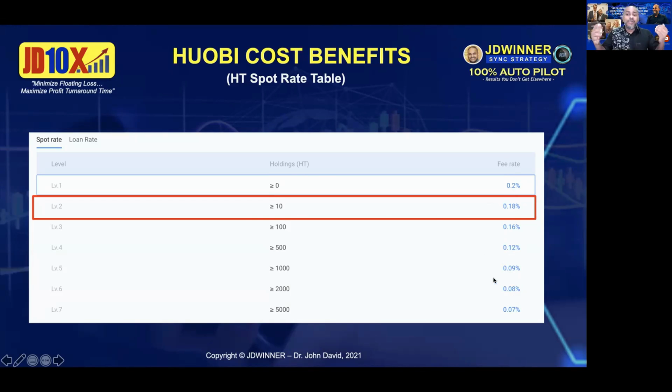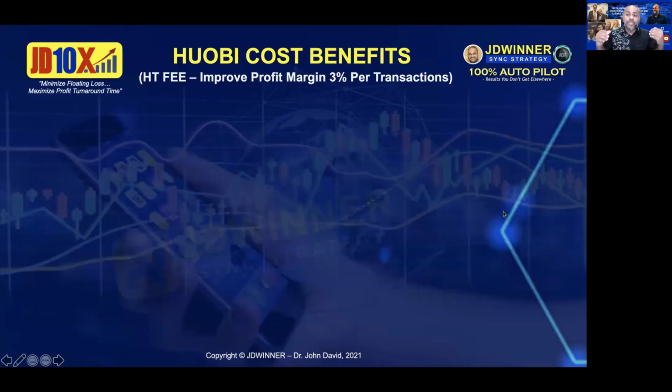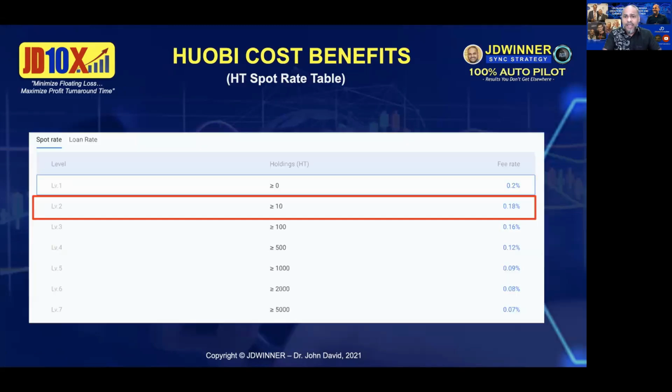Now, I would assume most people will go for the second one at first, which is 0.18. So I'm going to use 0.18 as an example here to show you what the fees will be. If you can convert more and more of the dust into HT, you will probably have a lot more HT, especially those of you who are using a higher capital, JD10X. For JD Winner, if you're using a smaller capital, you might not expect a huge dust.